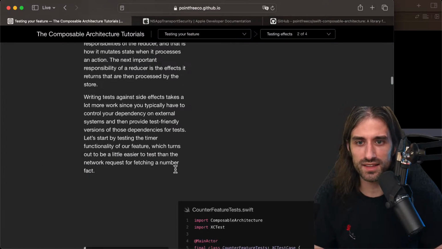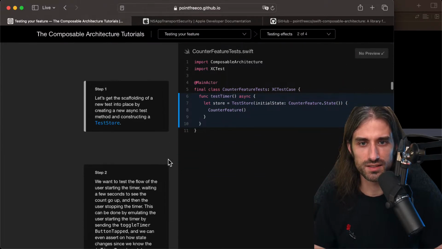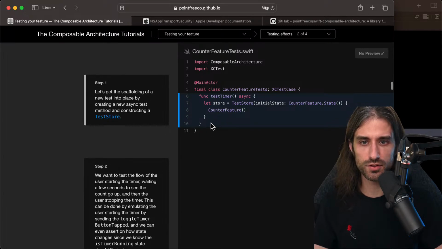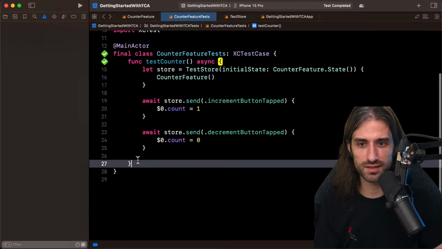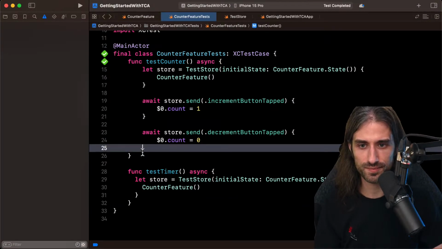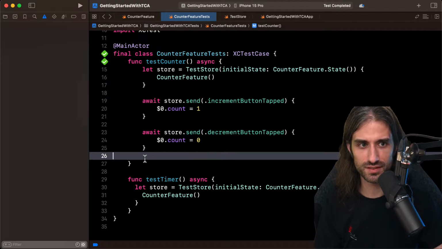That's also a nice option. Okay, so we were at testing effects. So let's get the scaffolding of a new test into place by creating a new async test method and constructing a tester. So this time we create a func testTimer. All right. No, just like that.